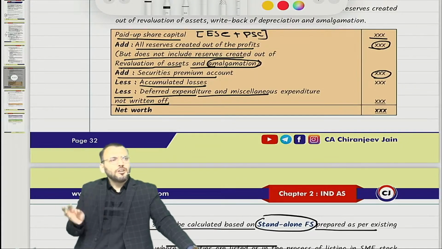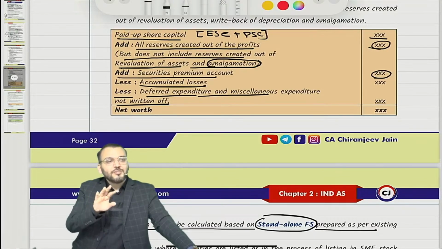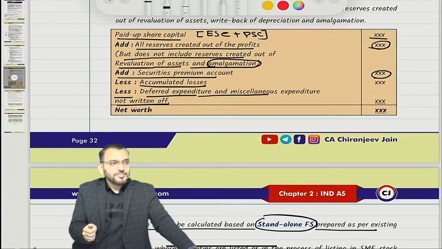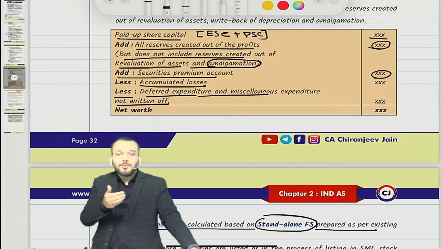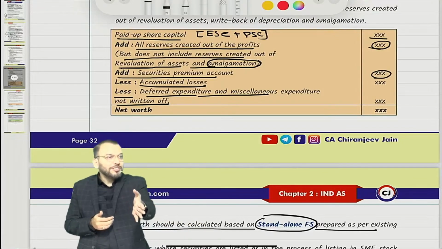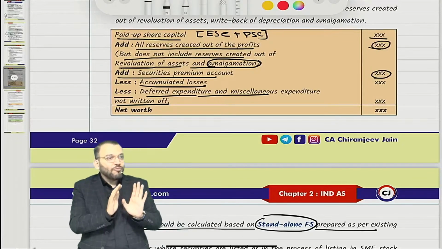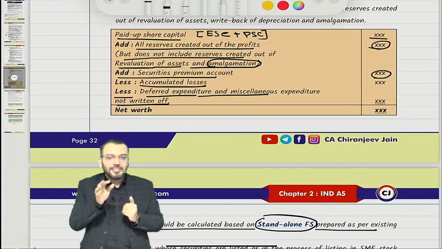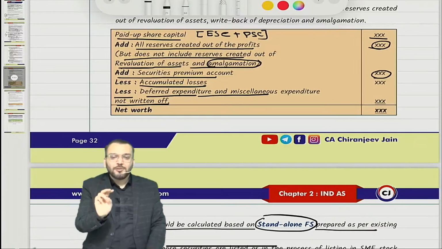Means any expenditure which has not been transferred to PL is deferred revenue expenditure. I have only translated whatever you have said. Why I am repeating? Because many recorded class students are also listening to this class, so I need to inform them what you are saying. What he said: deferred revenue expenditure are those expenditure which has not been transferred to SOP and therefore it will remain in balance sheet.